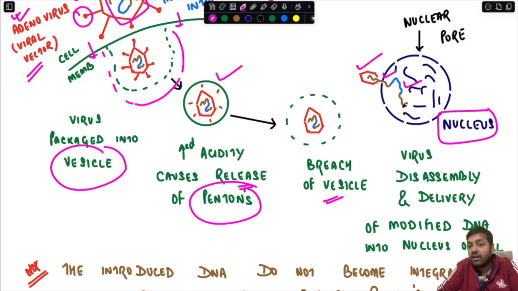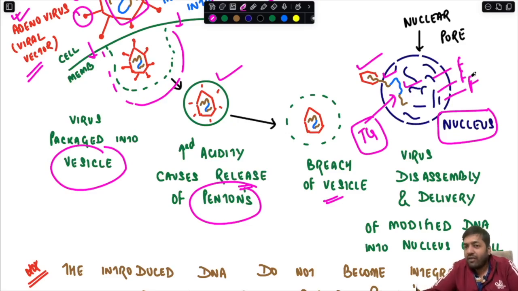So the virus disassembles and releases the transgene inside the nucleus of the host. This is the transgene that we have introduced, the therapeutic gene, and over here you can see the faulty or defective genes of the host.